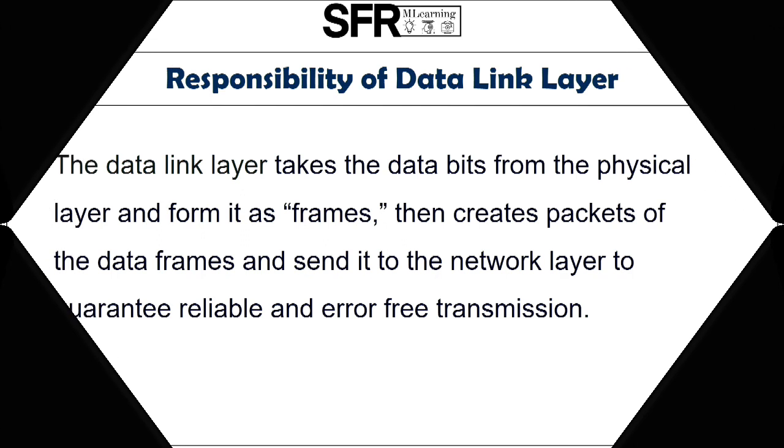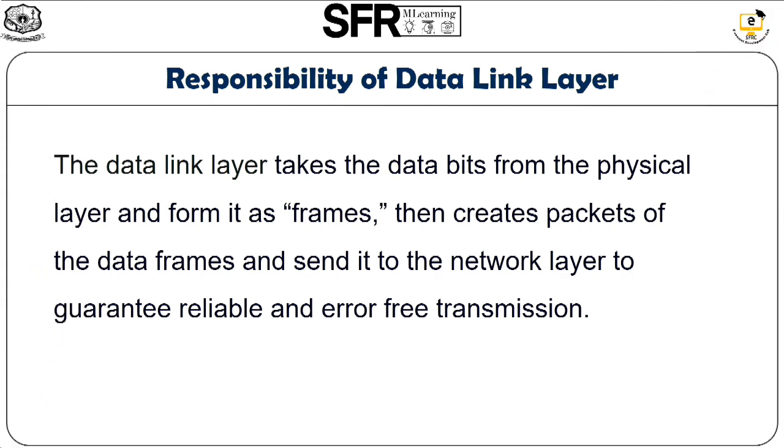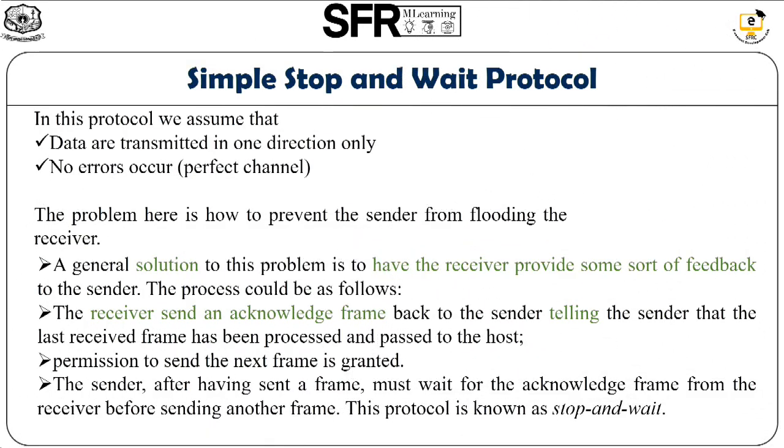First, we are going to see what is the responsibility of the data link layer. The main duty of the data link layer is to take the data bits, that is binary digits, from the physical layer and to form them as frames. Then the frame must be converted into packets and the packet must be transferred to the network layer. So in this transmission, the main duty of the data link layer is to guarantee reliable and error-free transmission. To achieve this responsibility, the data link layer supports a protocol named Simplex stop and wait protocol.